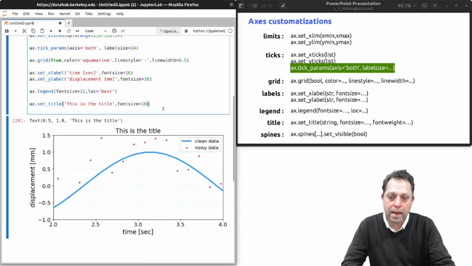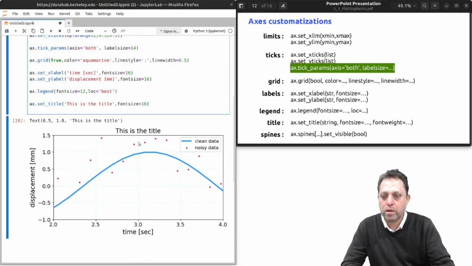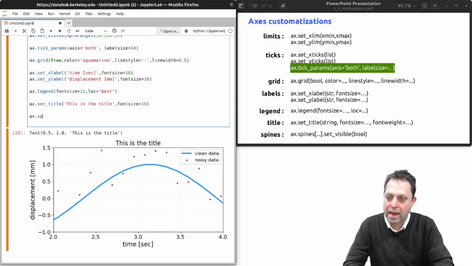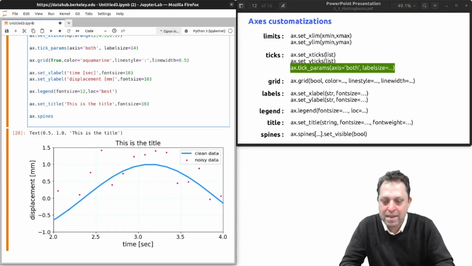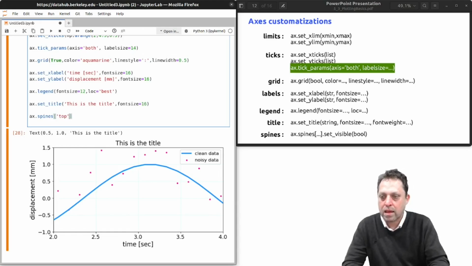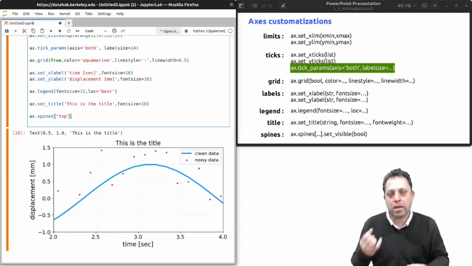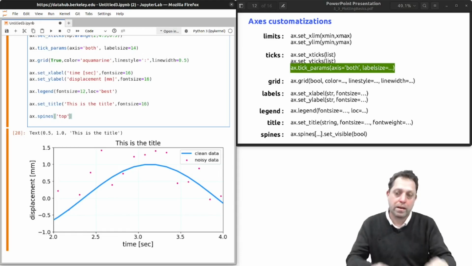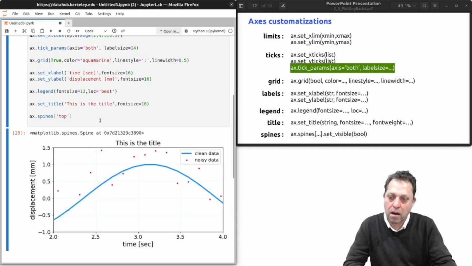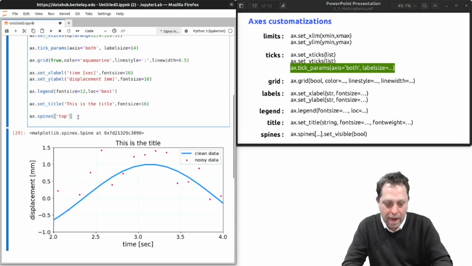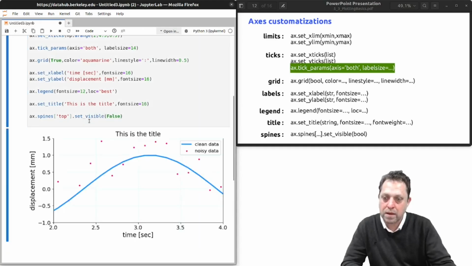Finally, the spines. I like to remove some of these spines sometimes. So you can say ax.spines. Here the syntax is a little bit different. Spines is a list, or a dictionary, that you index with top, bottom, left, and right. If I say spines top, I get the top spine, and now I can call set_visible on this and set it to false, and now that spine has disappeared.